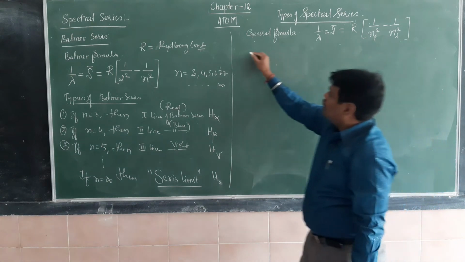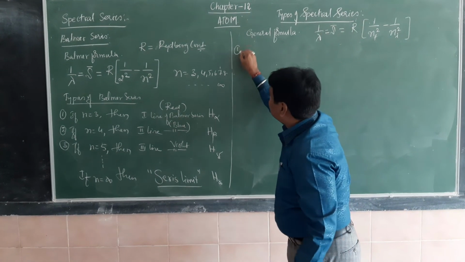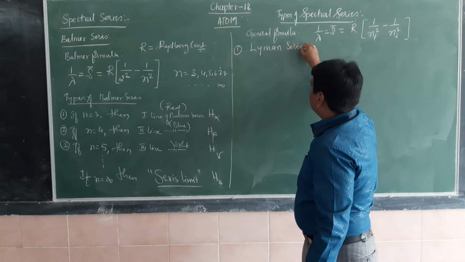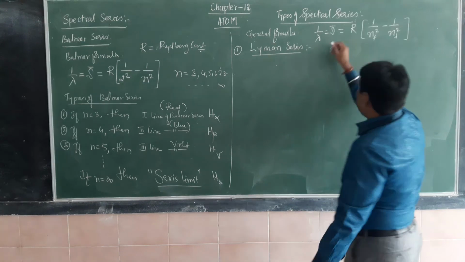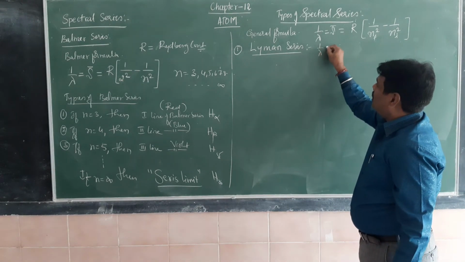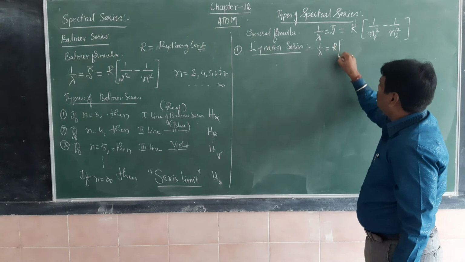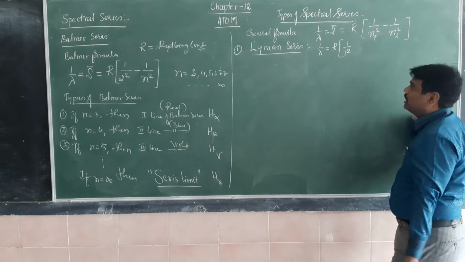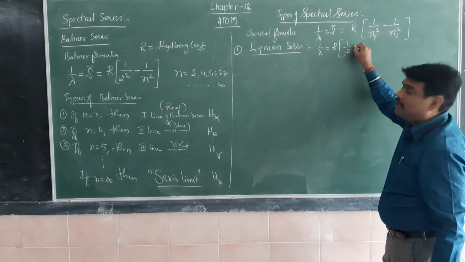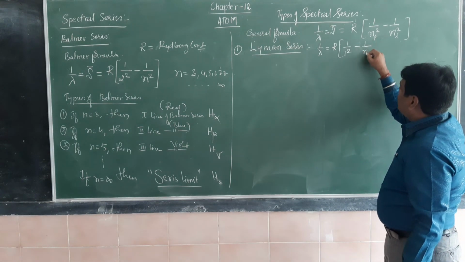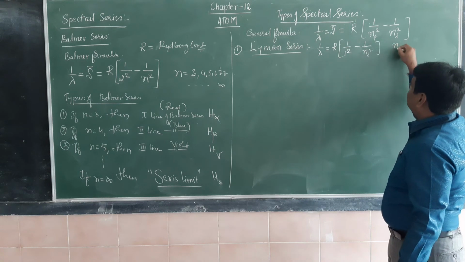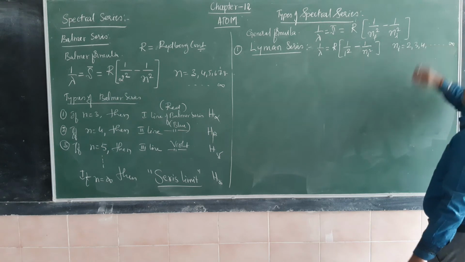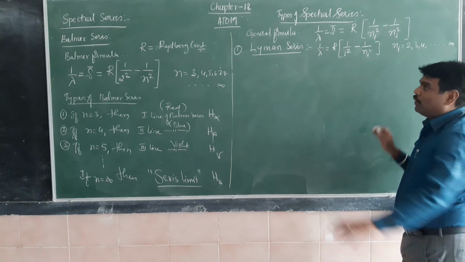To find the types, the first series is the Lyman series. In the Lyman series, the formula becomes 1 by lambda is equal to R into 1 by 1 square minus 1 by n i square. Here n f is 1, the final position is 1. The initial position is 2, 3, 4, etc. The value of n i starts from 2, 3, 4, etc. up to infinity. Clear now? How do you get the first line here?